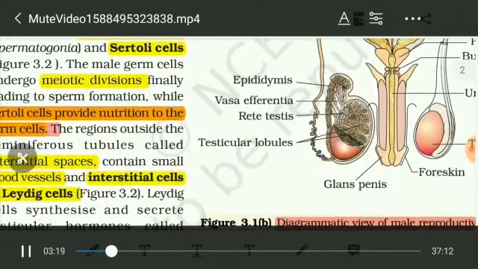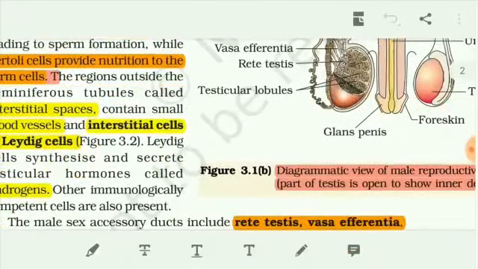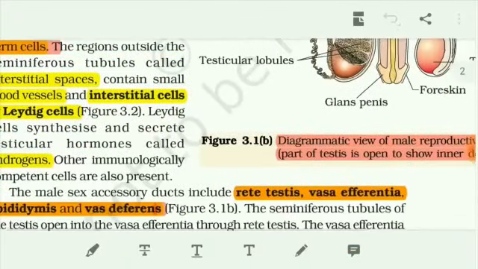The region outside the seminiferous tubules is known as the interstitial region, and its cells are the interstitial cells, that is, the Leydig cells. The Leydig cells synthesize and secrete the testicular hormones, the androgens.